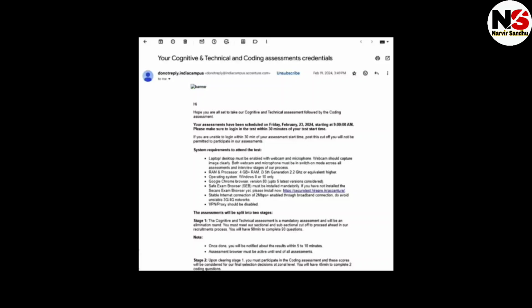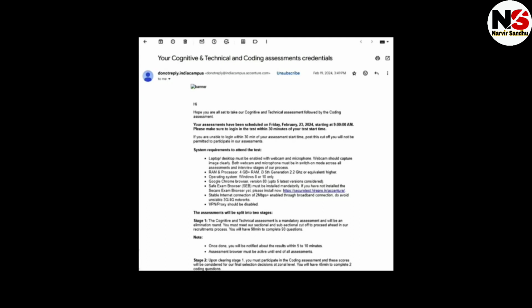Today I will discuss the latest Accenture, Wipro and Cognizant updates. So the first update is from Accenture, as Accenture is sending the mail for the technical and coding assessment, and this is the mail that came from the team of Accenture.